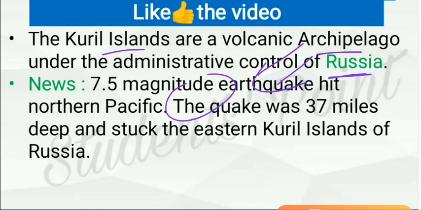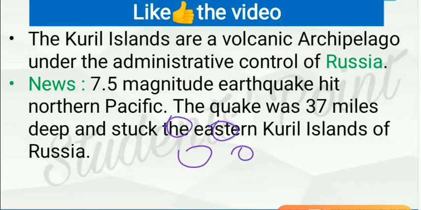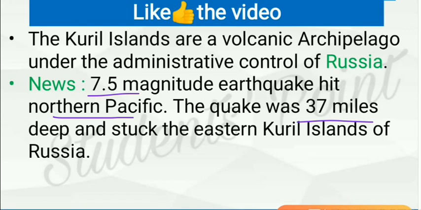Archipelago are group of islands that are made up of similar materials and they were made during the similar time period, and it is under the administrative control of Russia, but it is under the matter of dispute between Russia and Japan. Why it is in news? Because 7.5 magnitude of earthquake has hit northern Pacific and the quake was 37 miles deep and struck the eastern Kuril Islands of Russia.